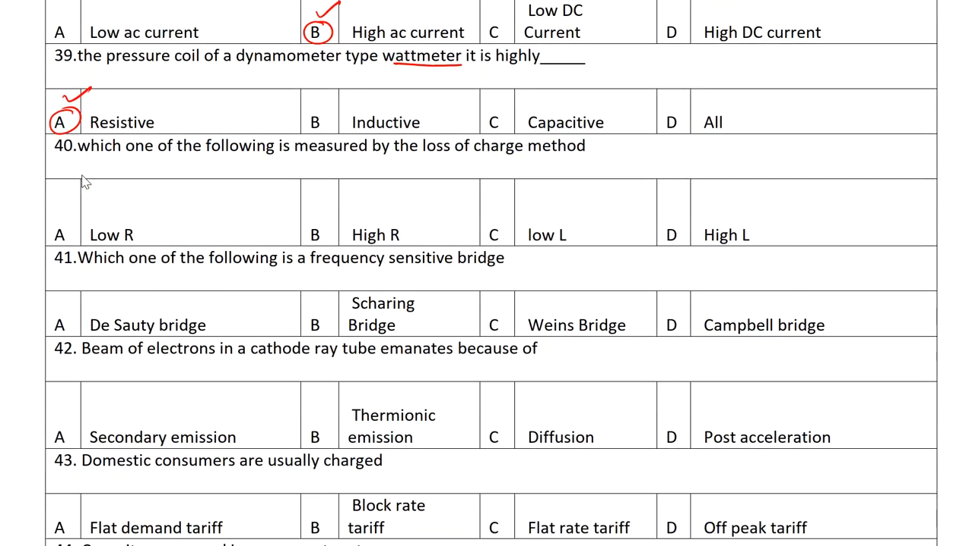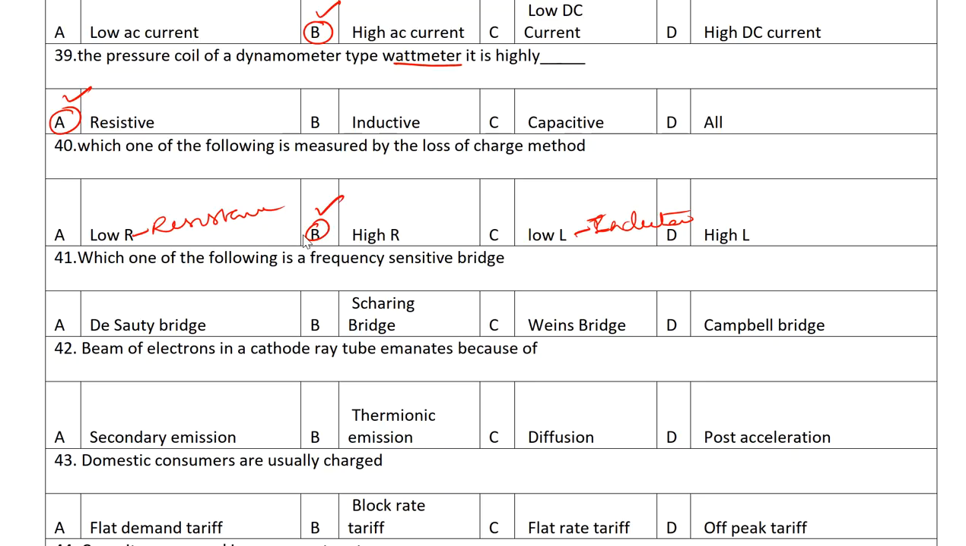Next one. Which of the following is measured by the loss of charge method? Options are low R, high R, low L, and so on. Low R means low resistance, and L means inductance. So the answer will be B, high resistance.